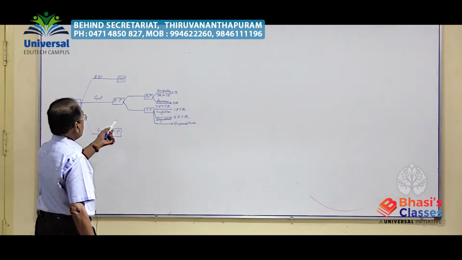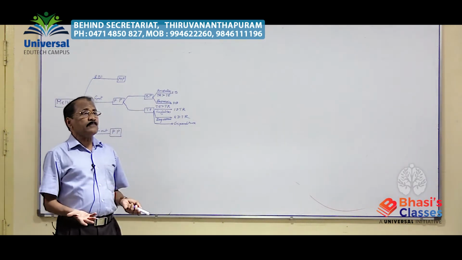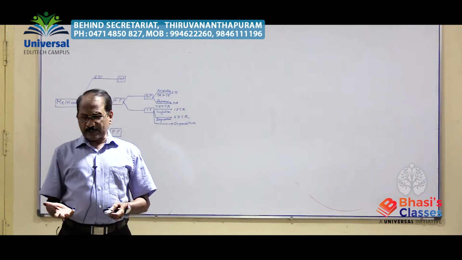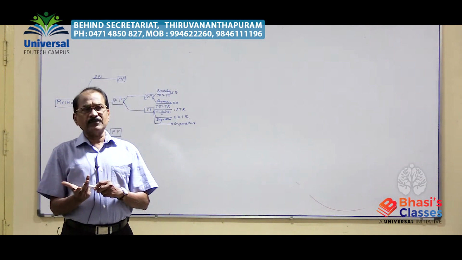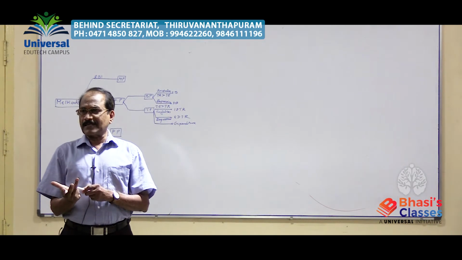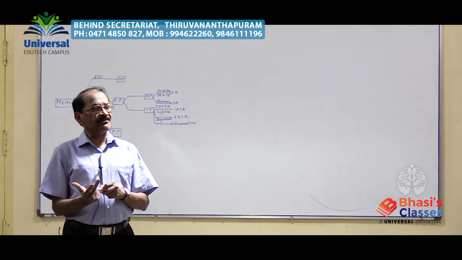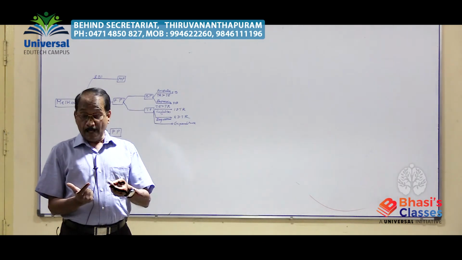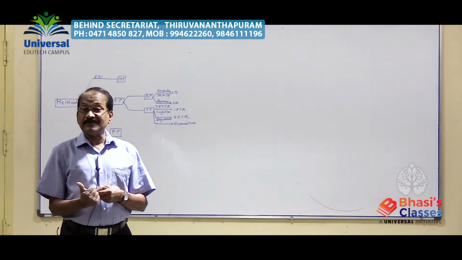All these are fiscal policy, because what do we mean by fiscal policy? Government policies for controlling the economic system, like budgetary policy. Budgetary policy is a fiscal policy. Taxation policy is a fiscal policy. Public expenditure policy is a fiscal policy. Government borrowing is a fiscal policy.